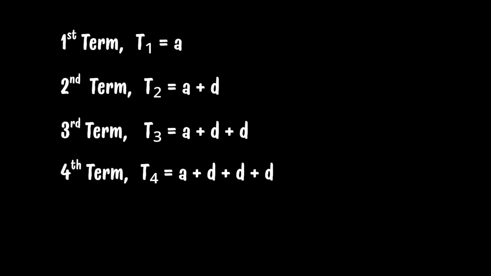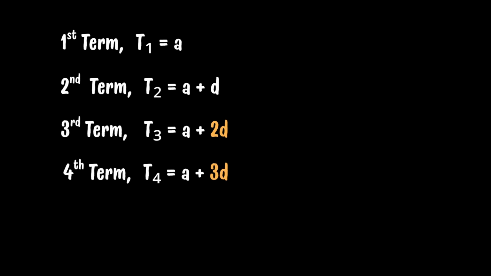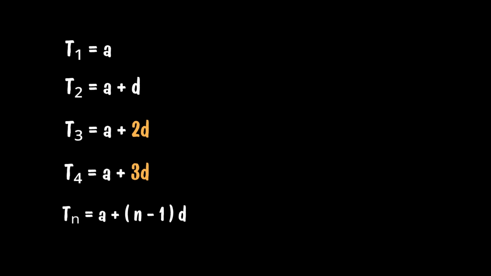Now, instead of adding the common difference repeatedly, we can take advantage of the fact that multiplication is repeated addition. So this is d plus d, which is 2d, and d plus d plus d, which is 3d. Now for the nth term, here's the trick. If you want the nth term, you haven't added d n times. You have added d n minus 1 times.